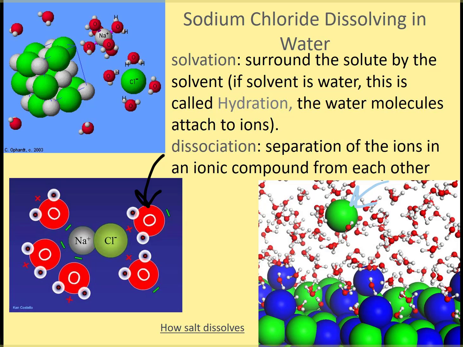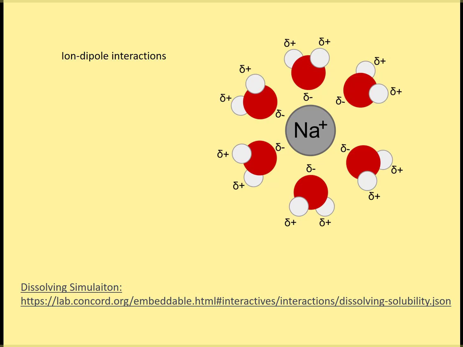I will link a YouTube video so that you can see a simulation of how the salt dissolves. So make sure you take a look at that. When you get that ion separated from the other ion with the water molecules surrounding it, you get what's called an ion-dipole interaction. This is not an intermolecular force.